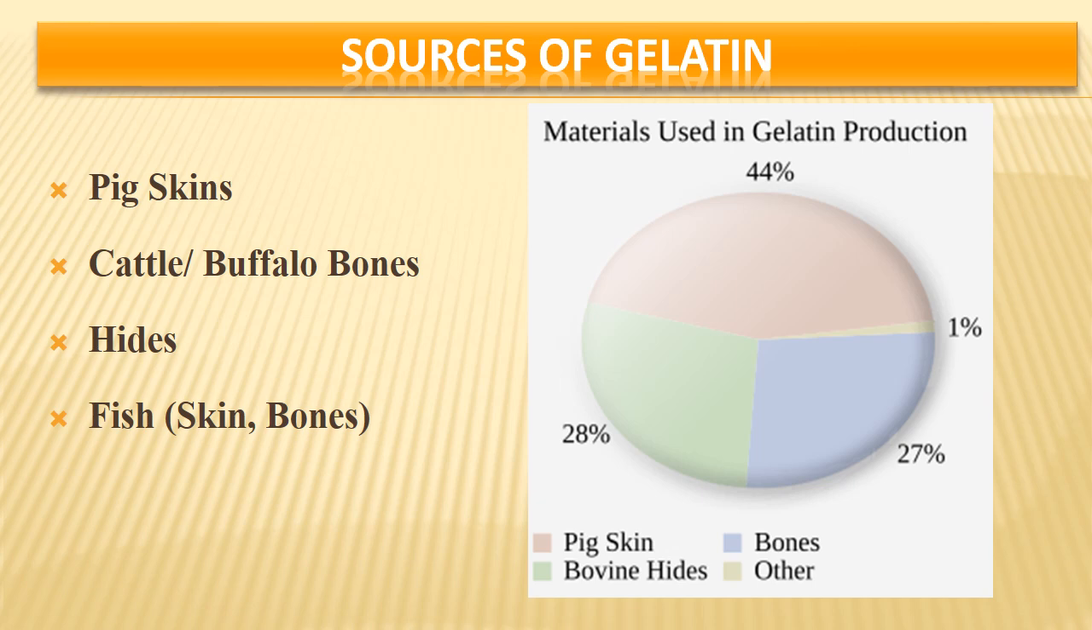Another major source for gelatin is fish or marine fish. Large fishes are a very good source of skin and bones, especially when we separate the fillets, a large portion remains with the skeleton and the skin. So they are also useful for making gelatin. Here we can see about 44% of gelatin coming from pig skin, about 27% coming from the bones, and 28% coming from the bovine hides, and the remaining is very little.